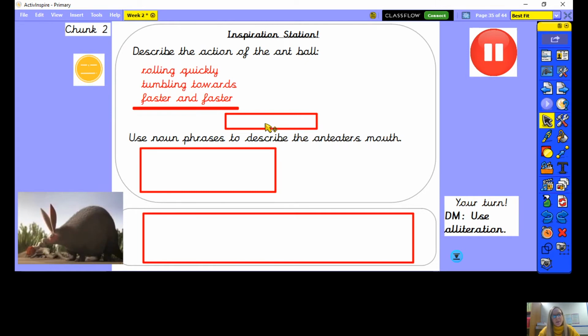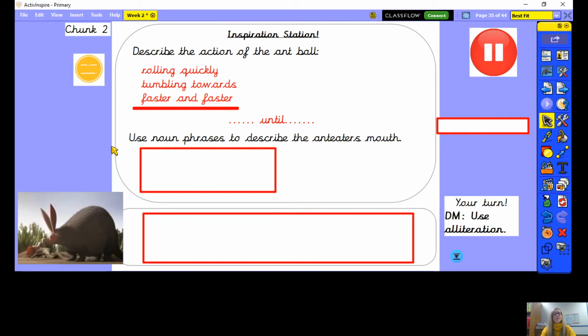Now, to think about including a complex sentence, I'm going to use another subordinating conjunction. So the conjunction I'm going to use is until. So if we're thinking about describing the action of the ant ball rolling towards them, and then we're going to try and use the word until now to describe what the anteater does with its mouth.